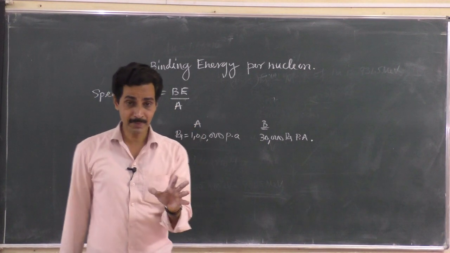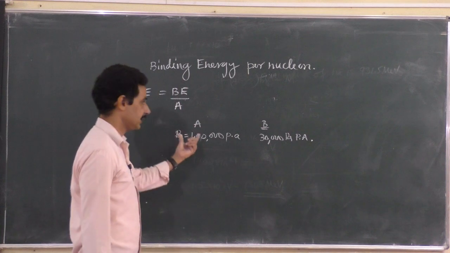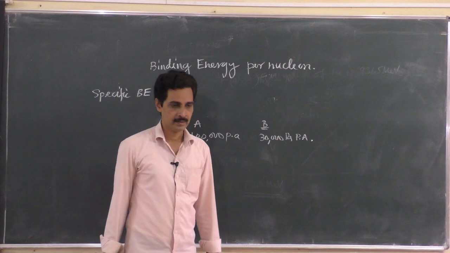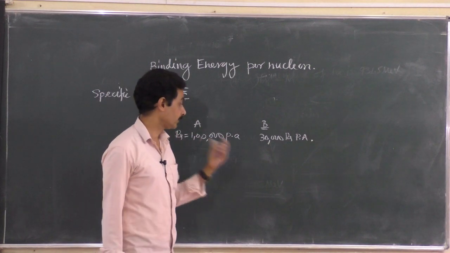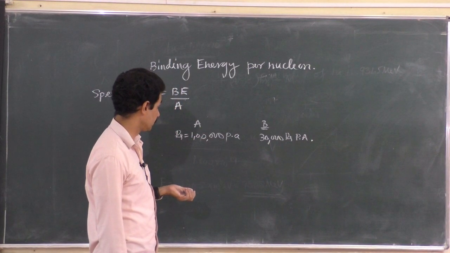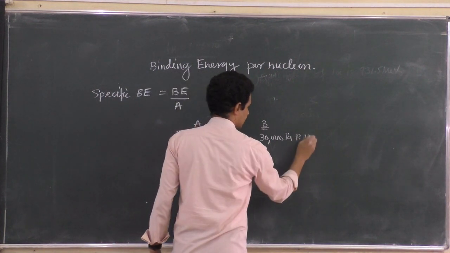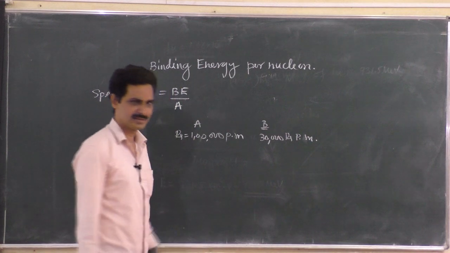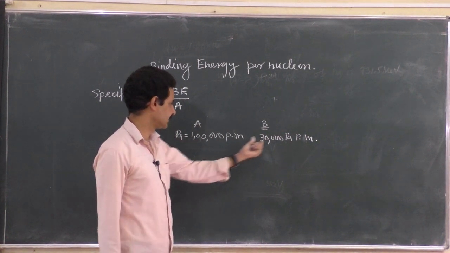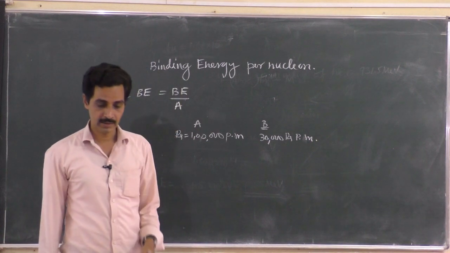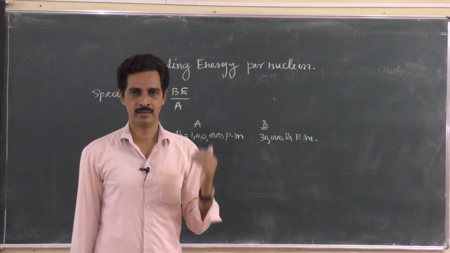Now, with this much data, can you conclude that person A is richer and person B is poor compared to person A? No. Okay, this is per annum, it should be per month, right? Per month. Otherwise, okay, let it be. The income of person A is 1 lakh per month and person B is 30,000 per month. Immediately we can't come to the conclusion that person A is richer and person B is poor.